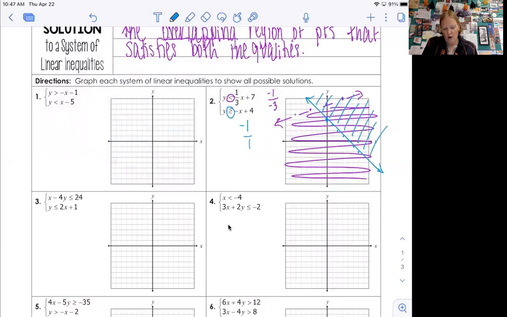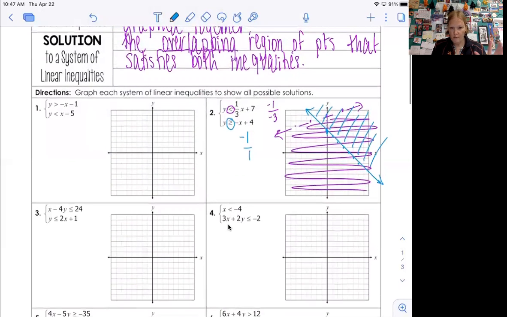The solution to a system of linear inequalities is the overlapping region. So the area that they overlap is right here. You can shade it in darker. That's a really good way to show it. Some people also like to write an S in there. Draw an arrow and write an S for solution. So if you can make it really clear by shading it, great. If you need to draw an S and an arrow, great.